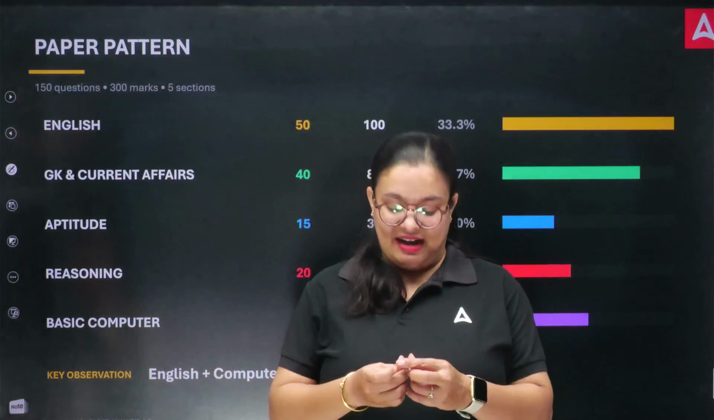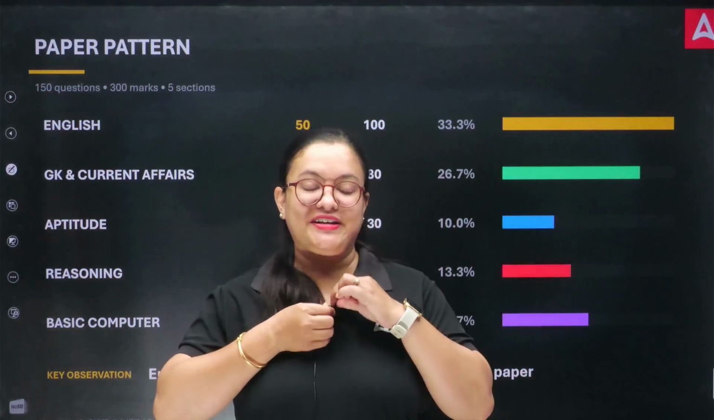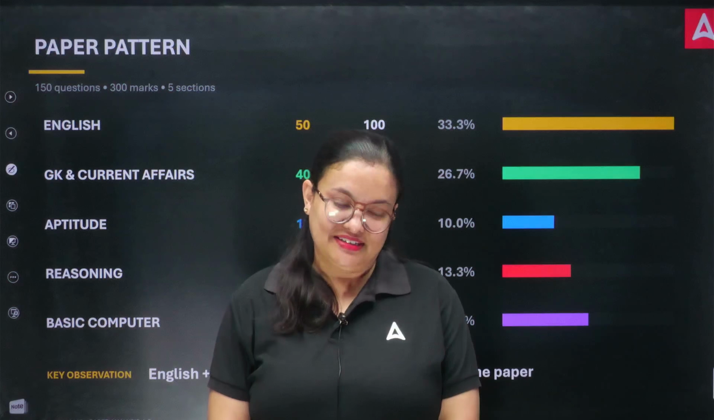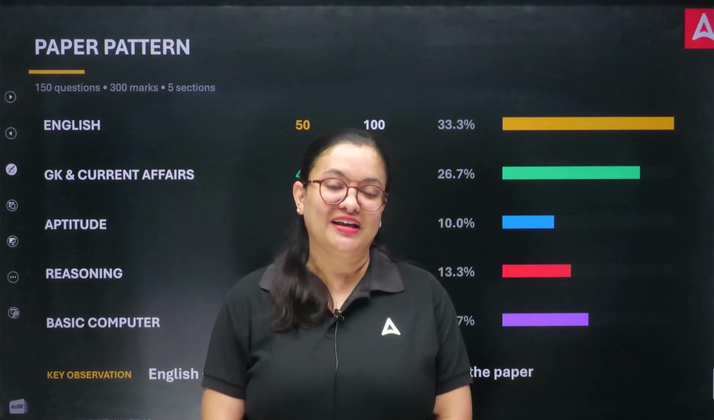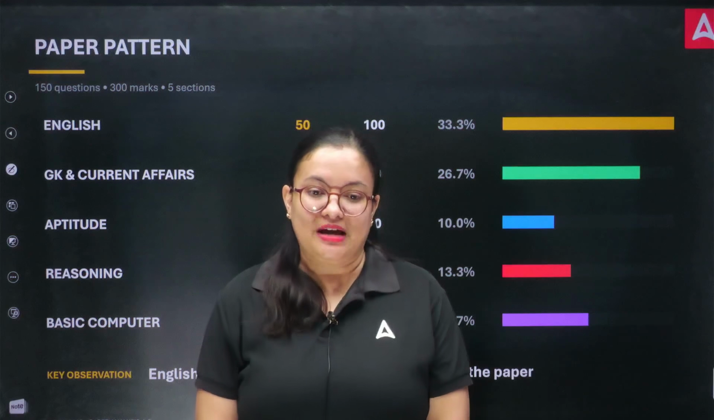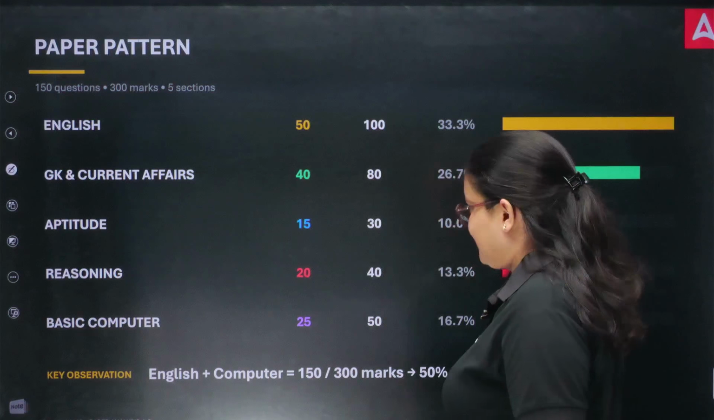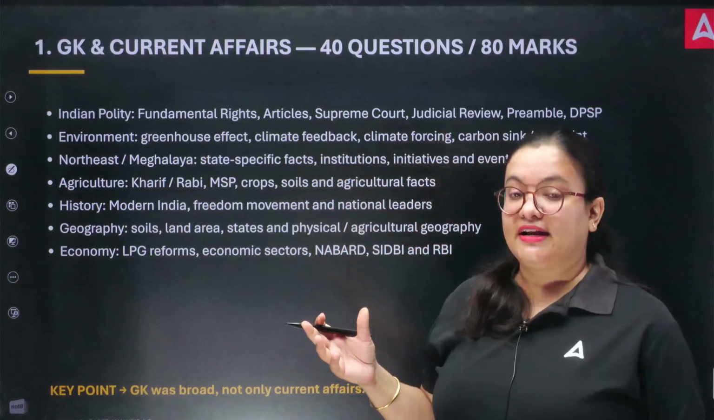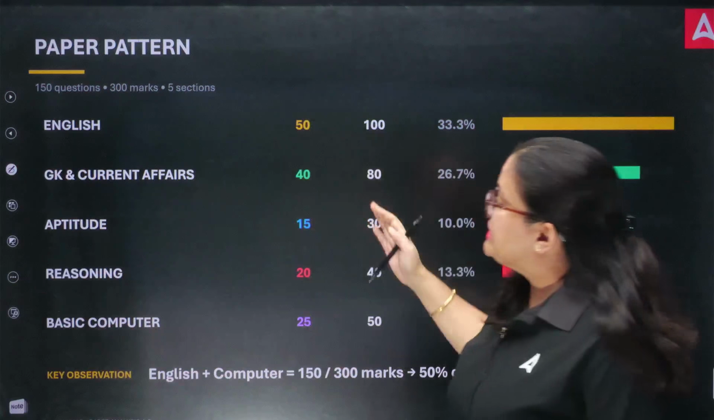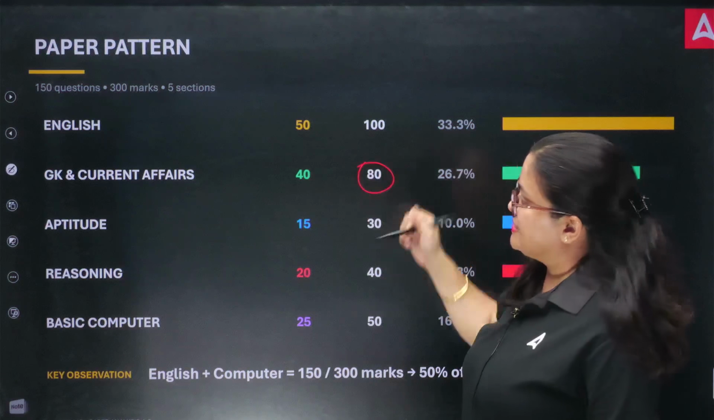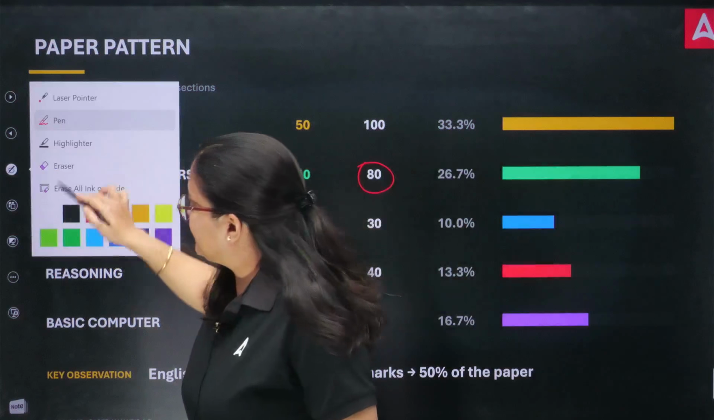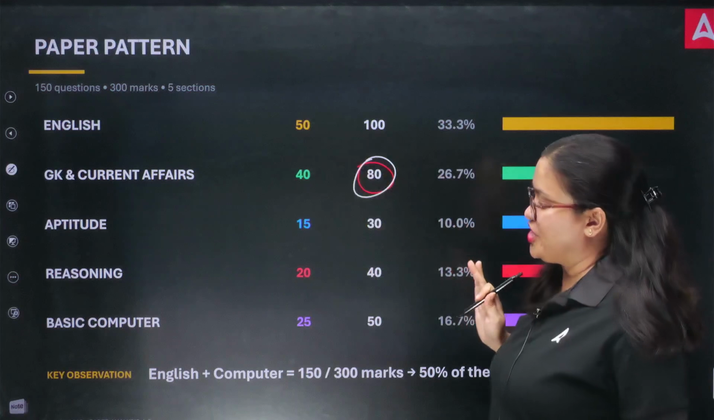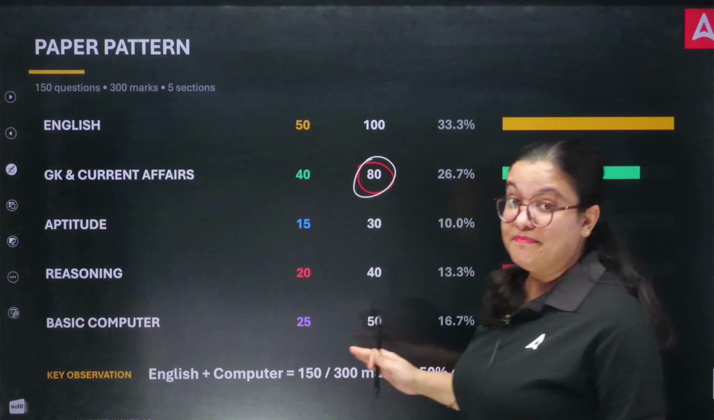Hi everyone, I hope everyone has done well in your exam. In a very short time we have created this batch and also your preparation along with us. So today in your exam analysis we'll be starting with the analysis part. Firstly I will be going with the GK part, GK and current affairs, because as you have seen here, GK and current affairs has 80 marks. After English, the second highest weightage is 80 marks, that of GK and current affairs, while the third is basic computer.